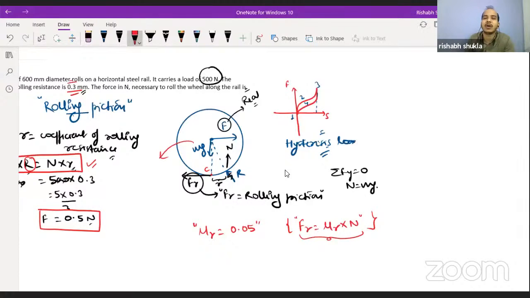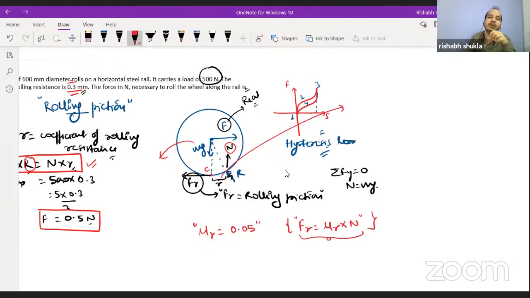The coefficient of rolling resistance is the distance by which the normal reaction gets shifted towards the right. This is the terminology we use. It is overall the result of hysteresis loss. Hysteresis loss is an internal loss which will not appear on the first look but happens internally. The energy which was given in the deformation is not recovered back.